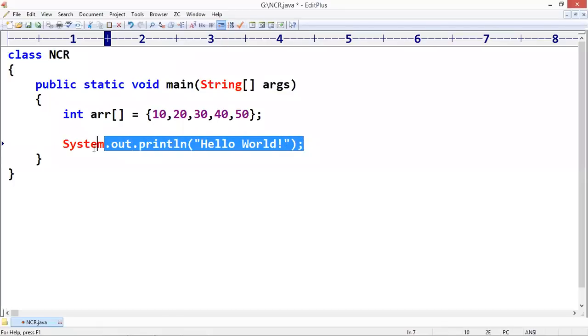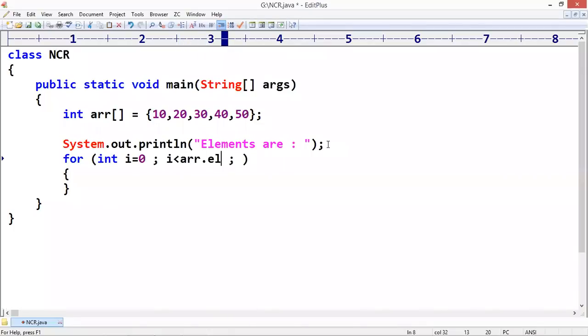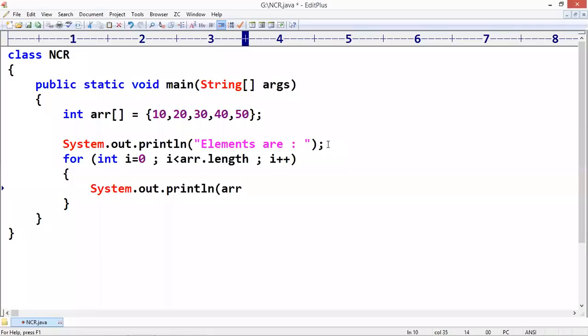If you want to write a message like "Elements are", you can. Here it is a for loop: i starts with 0 and goes up to the length. How can you find the length? There is a predefined variable length. i plus plus, and you know how to print: System.out.println(arr[i]).